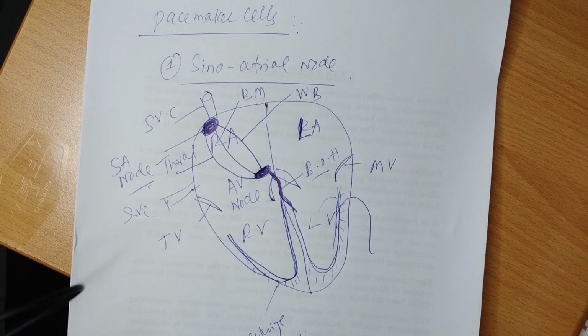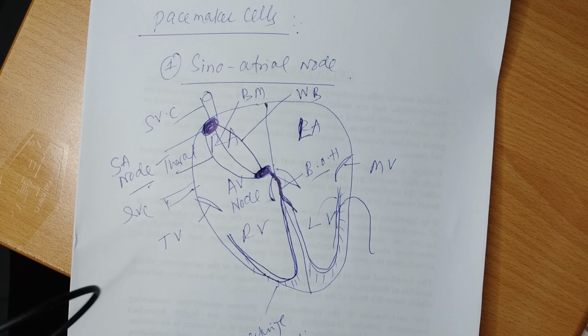As I mentioned, there is a fibrous ring which insulates both atria from both ventricles, and the impulse passes through this fibrous bundle, known as the atrioventricular bundle or bundle of His, which is present in the interventricular septum. The bundle divides into the right bundle branch and left bundle branch. The left bundle branch, as I said, further divides into the left anterior and left posterior branch or fascicle.